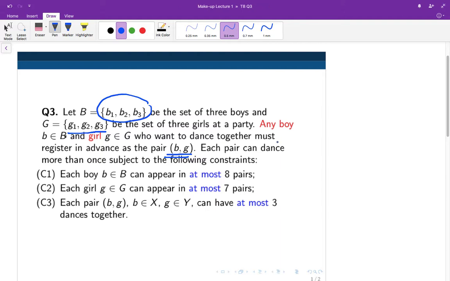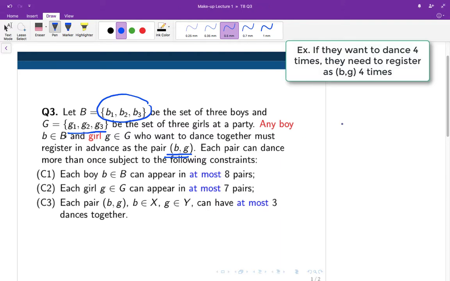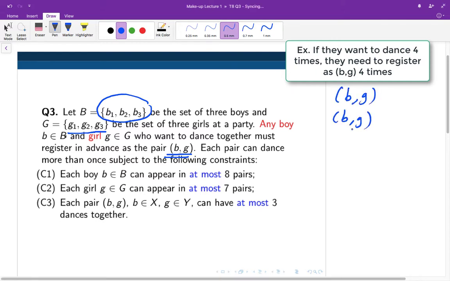So, for example, if they want to dance 4 times at a party for this particular boy and girl, then they must register as BG 4 times. If they want to dance 5 times, then they have to register the pair BG exactly 5 times, and so forth. Now, in addition to this, we have the following constraints.